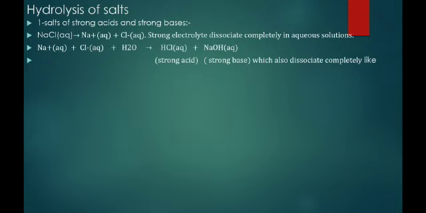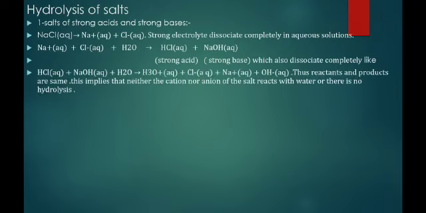So when we consider the dissociation of HCl and NaOH, the reverse reaction is stronger compared to the forward reaction. Means formation of HCl by combination of H plus ion and Cl minus ion is weaker than the dissociation of HCl into the H plus and Cl minus ion. Similarly for NaOH. It means what? It does not interact with water, it completely dissociates and forms Na plus and OH minus. That's why we can say that it is not hydrolyzed. See this, HCl and NaOH when react with water, then it forms what? H3O plus, Cl minus, Na plus and OH minus.